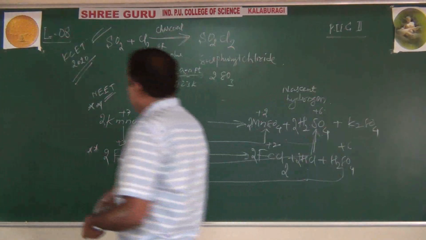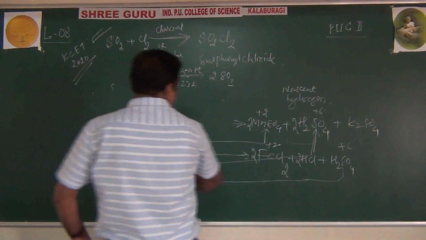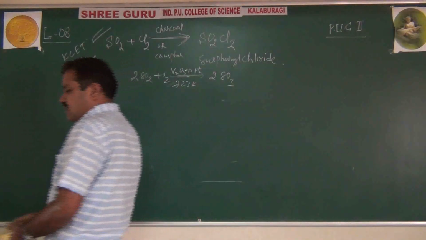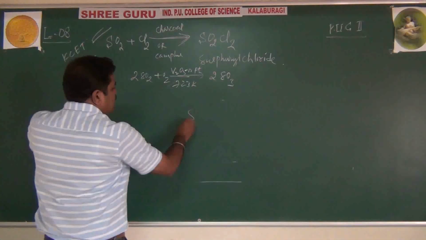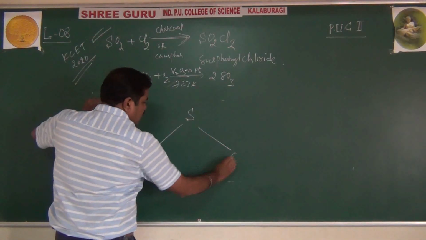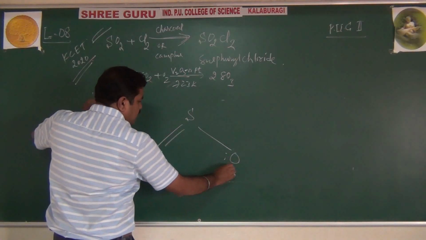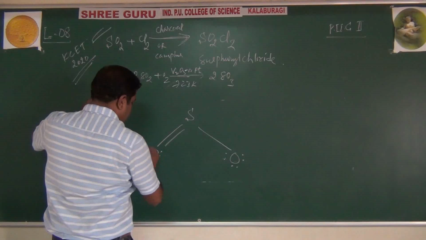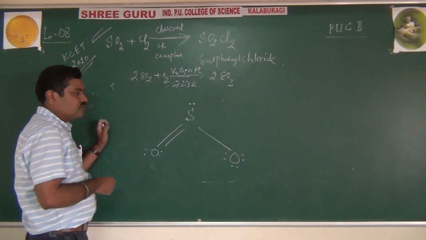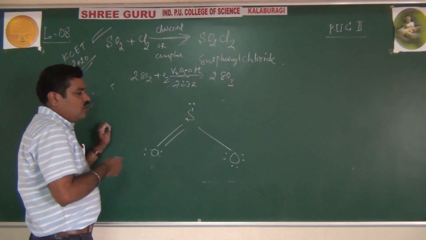Now lastly we will wind it up with the structure of sulfur dioxide. Sulfur dioxide has sp2 hybridization and an angular structure. You already know, sulfur has 6 valence electrons and shares them with 2 oxygen atoms forming double bonds. Sulfur can show a maximum covalence of 6.